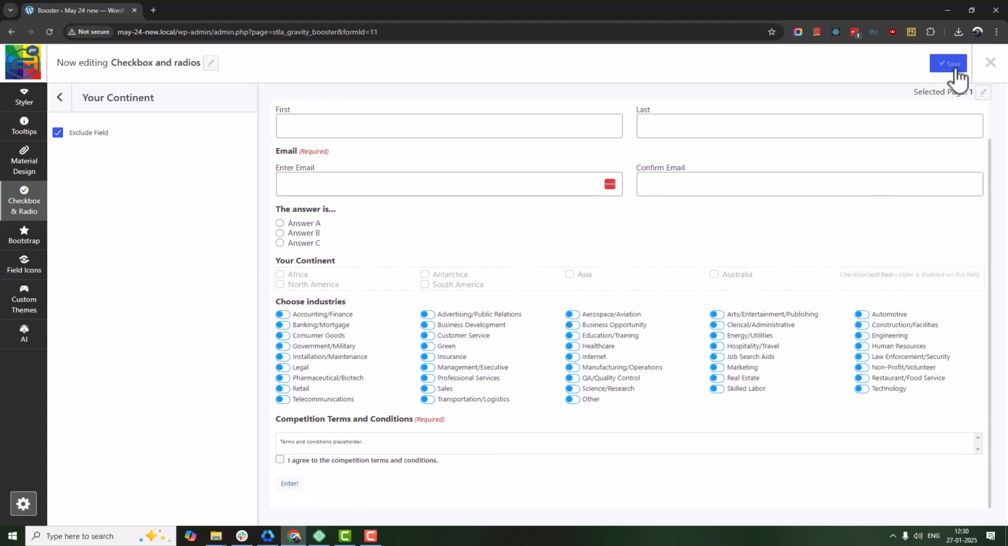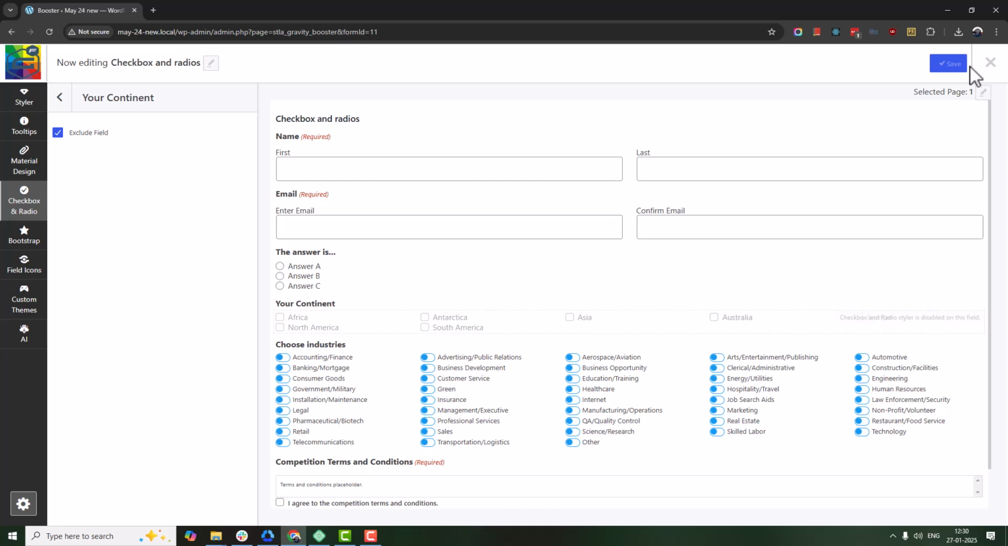And that's it. You have now transformed your Gravity Forms into something far more interactive and user-friendly, all thanks to Checkbox and Radio Styler plugin.